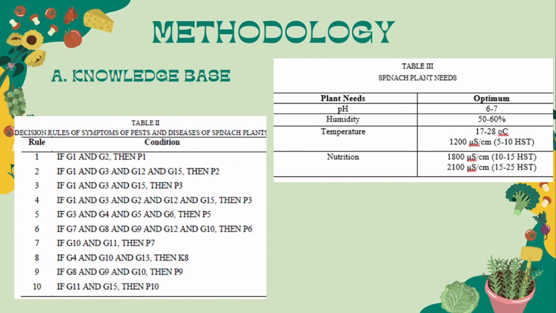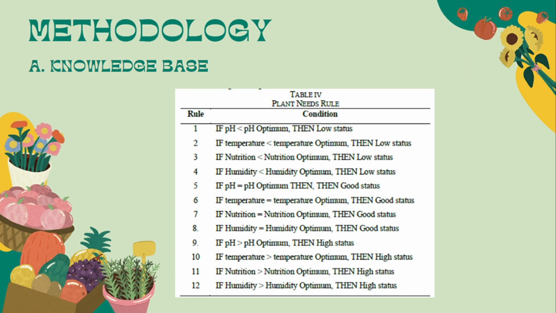Based on the knowledge base of spinach diseases and pests, there are decision-making rules as in the following table, and the knowledge base of spinach plant needs is taken from research. Then, based on the spinach plant needs knowledge base, the decision rule for the spinach plant's needs is visible in Table 4. So this is the plant needs rule in Table 4.